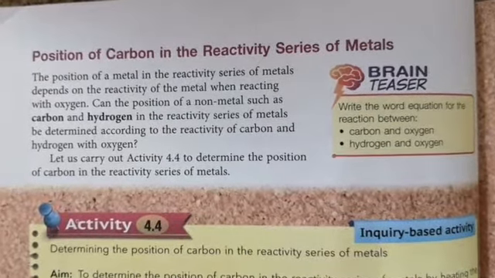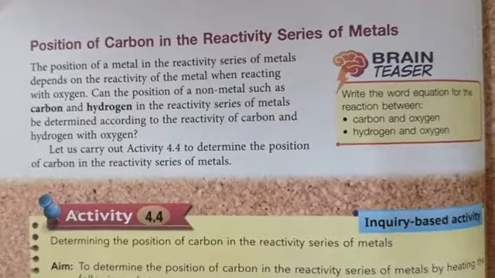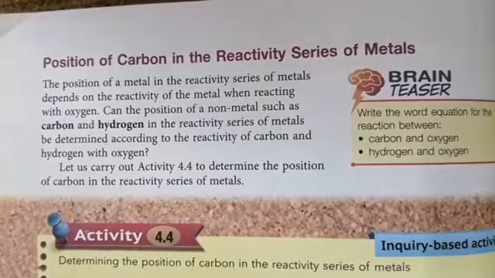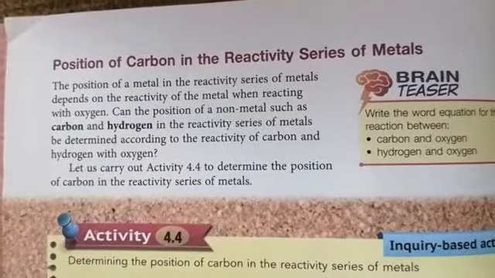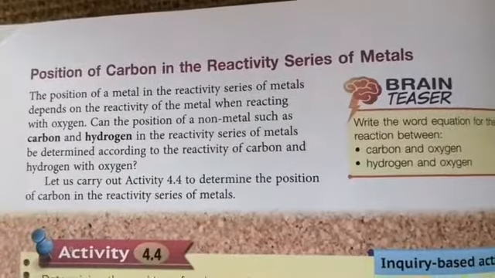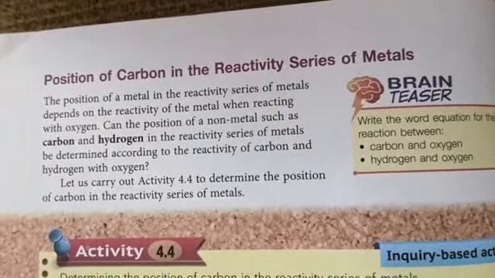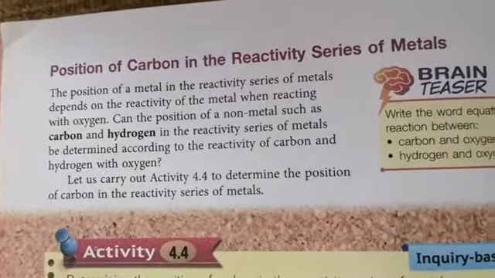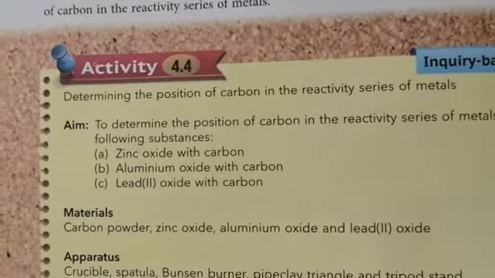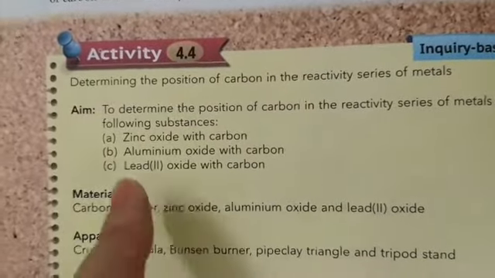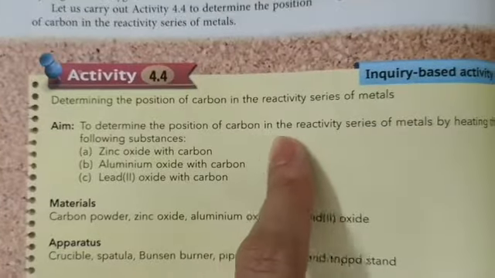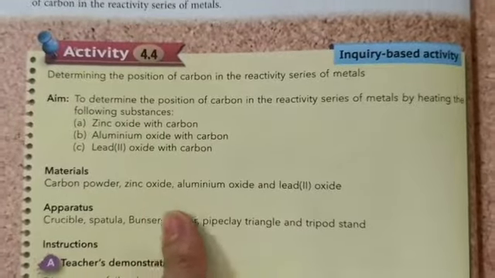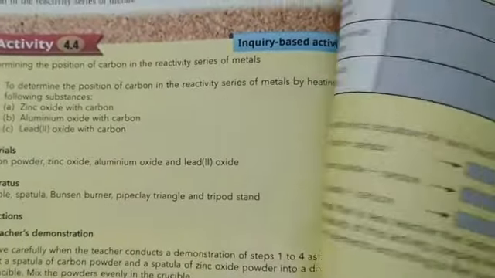Okay, now we're going to look at the position of carbon in the reactivity series of metals. Carbon is not a metal, so we cannot react it with oxygen the same way we react metals with oxygen to see their reactivity. But we can use a different kind of experiment, which is activity 4.4. This experiment is to determine the position of carbon in the reactivity series of metals by heating the following substances. Okay, so this is the concept.